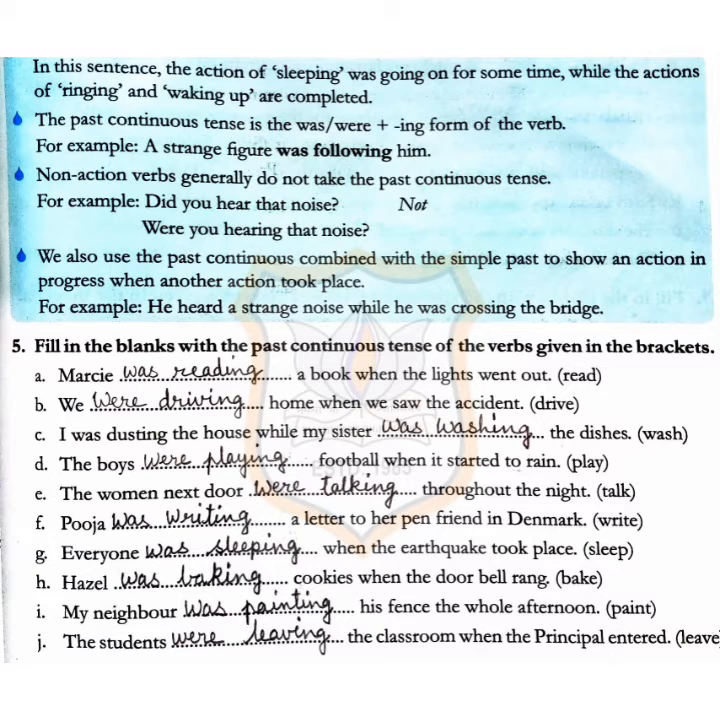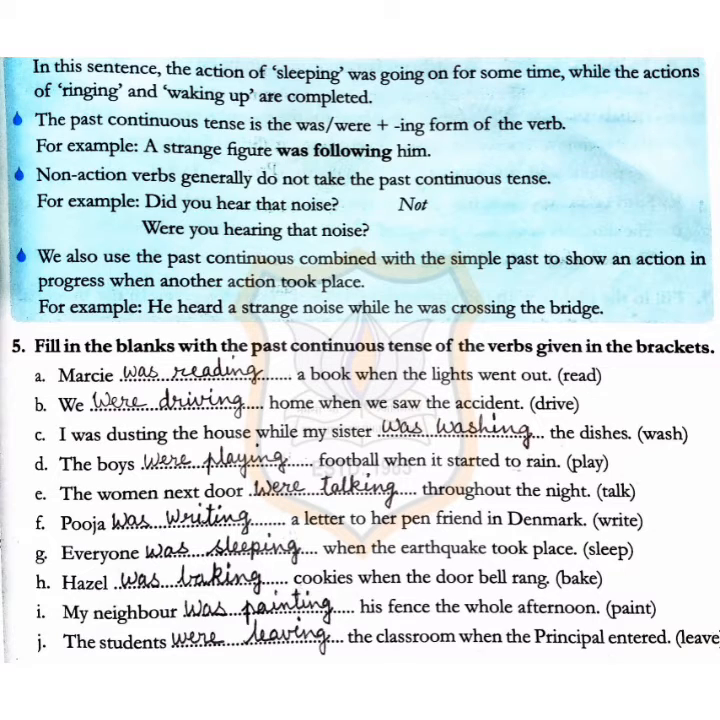For example, a strange figure was following him. Non-action verbs generally do not take the past continuous tense. For example, did you hear that noise? We also use the past continuous combined with the simple past to show an action in progress when another action took place. For example, he heard a strange noise while he was crossing the bridge.